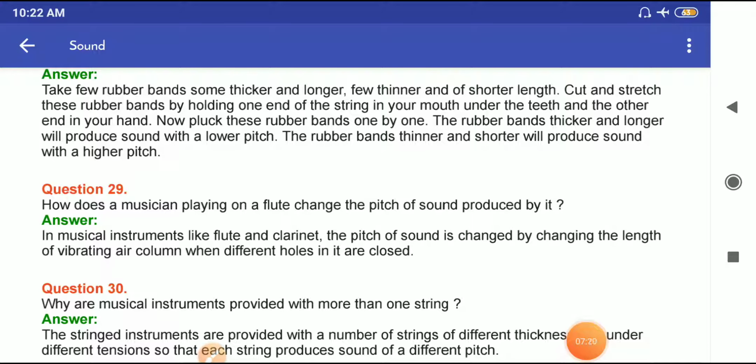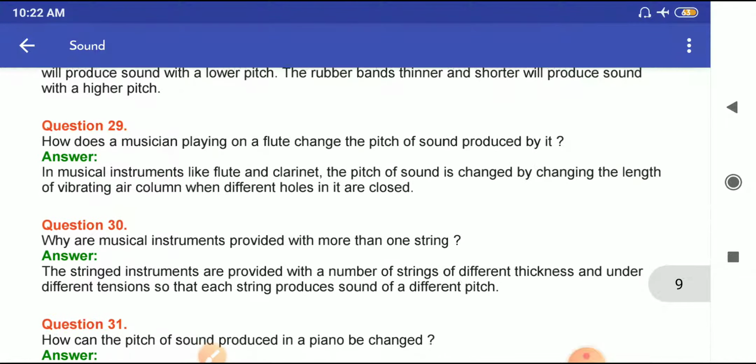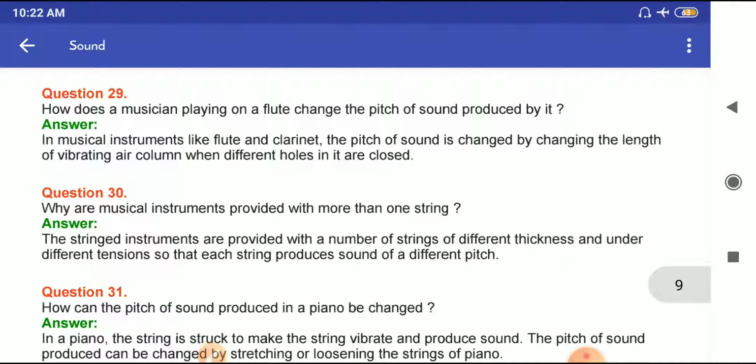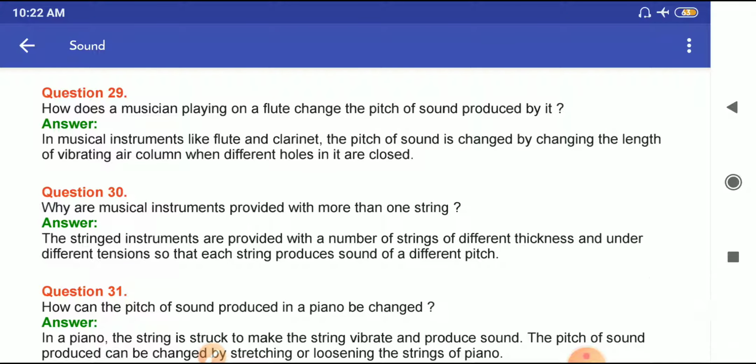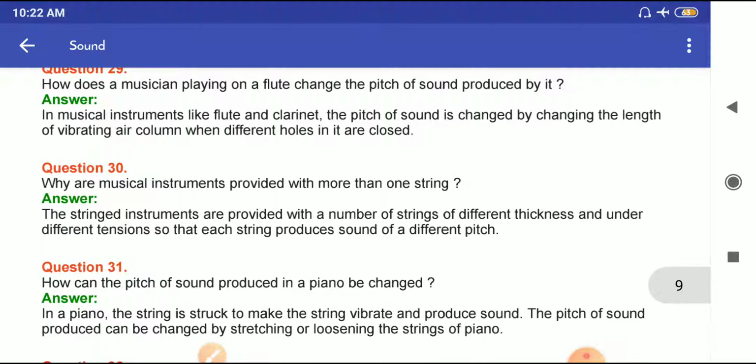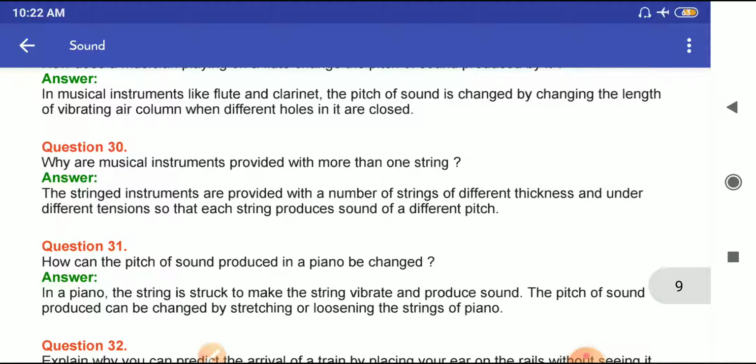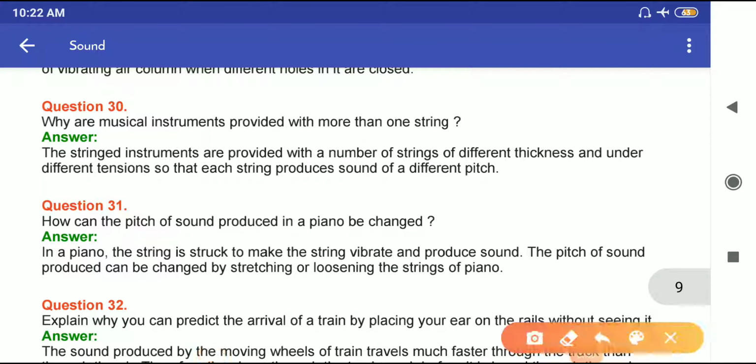Question number 29. How does a musician playing on a flute change the pitch of sound produced by it? Answer. In a musical instrument like flute, clarinet, the pitch of sound is changed by changing the length of vibrating air column when different holes in it are closed. Question number 30. Why are the musical instruments provided with more than one string? The string instruments are provided with a number of strings of different thickness and under different tensions so that each string produces sound of different pitch.